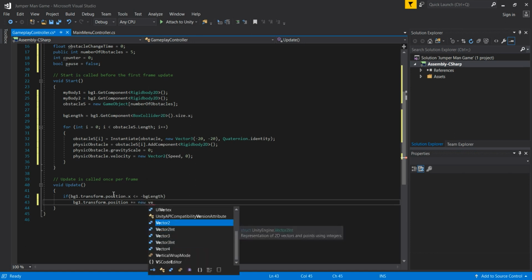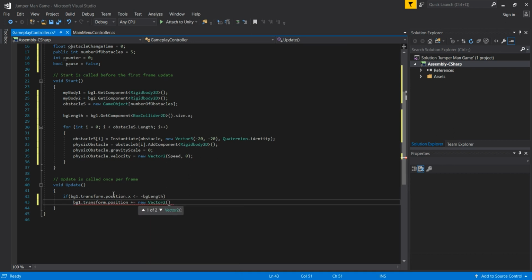So we are now going to update the position of our bg1, and in the parentheses bg length, multiplied by 2, and for the y-axis we will leave this as 0. And that is that. Why do we get an error here? Actually, guys, I made a mistake there. There needs to be a Vector3 instead of Vector2.